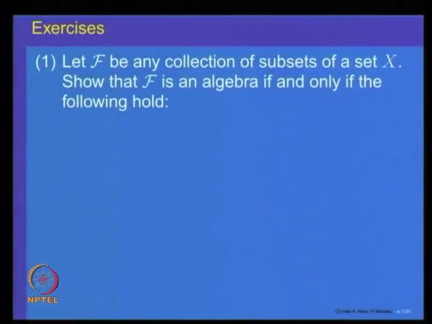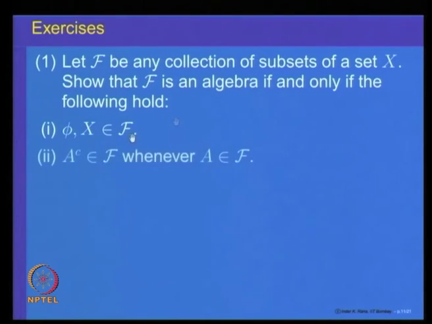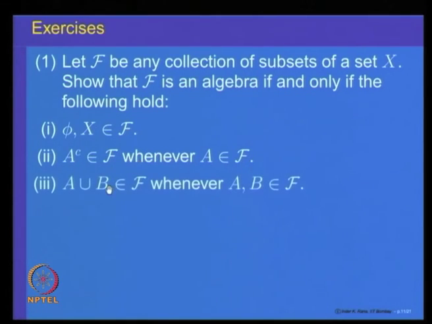The first exercise is to show that whenever a collection is an algebra, it is equivalent to saying that the empty set and the whole space are in the collection, the collection is closed under complements, and it is closed under unions. That is equivalent to saying it is closed under complements, because of De Morgan laws.